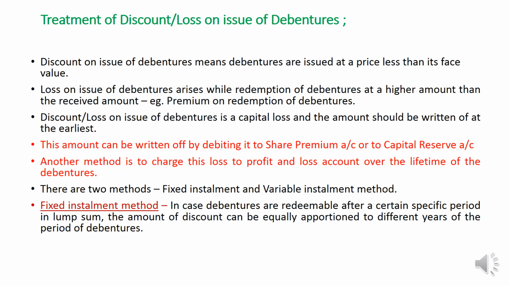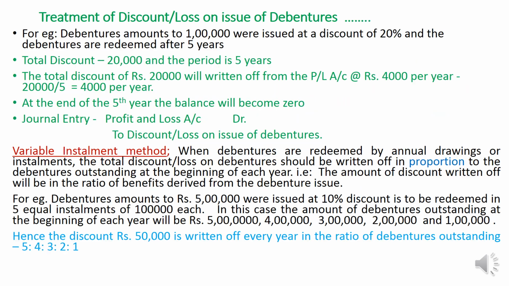There are two methods. First one, fixed installment method, and second, variable installment method. Fixed installment method is a method where the total amount of loss on issue of debentures is divided equally during the 5 years of debenture use in the company. That means 10,000 is written off every year at the rate of rupees 2,000 per year, based on its lifetime of 5 years.